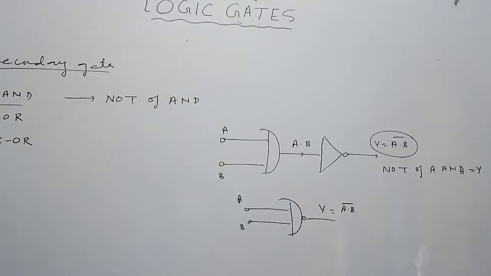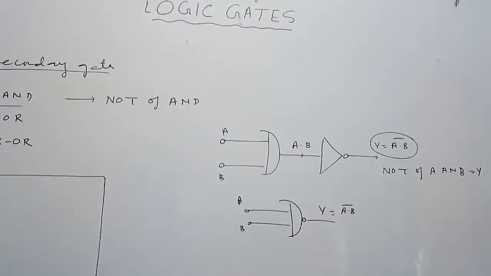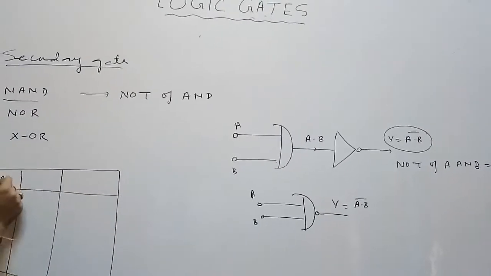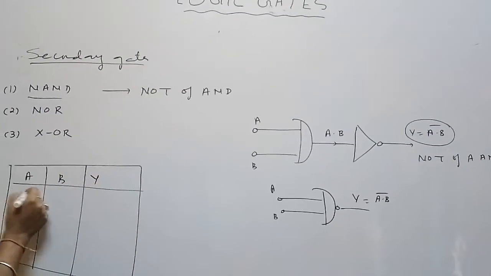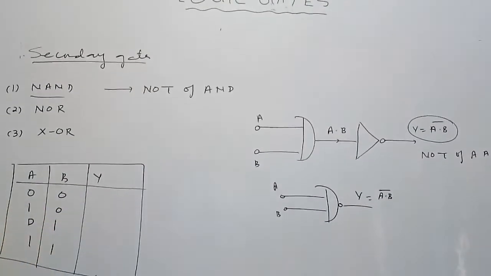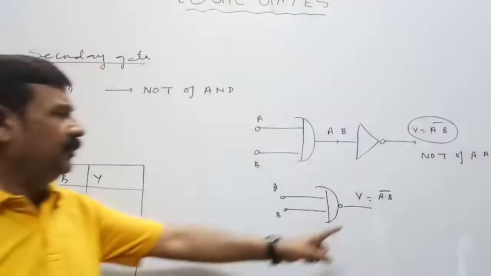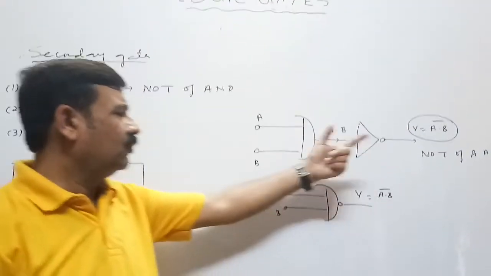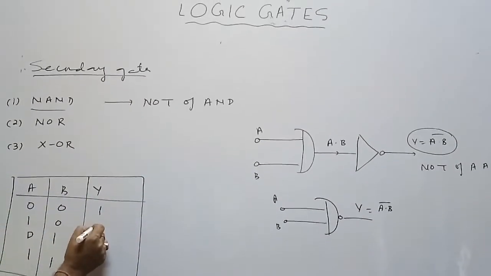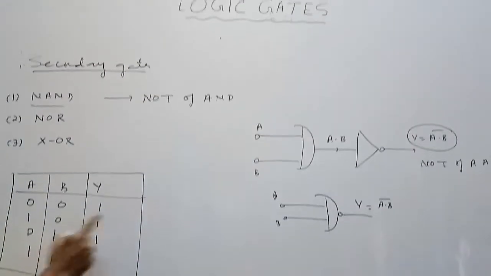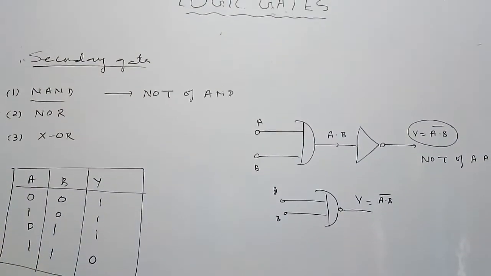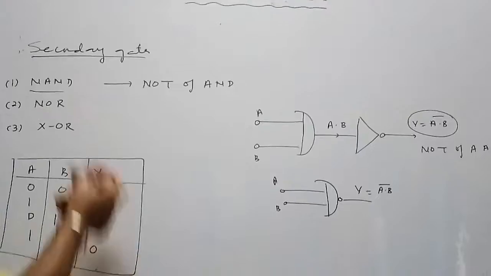Truth table: since we have two inputs A and B, there will be 4 combinations. When A and B both are off, 0 and 0 will be 0, complement is 1. 1 and 0, 0, complement 1. 1 and 1, 1, complement 0. This is the truth table of the NAND gate. Next is the NOR gate.